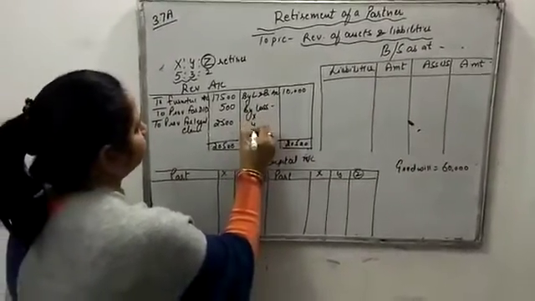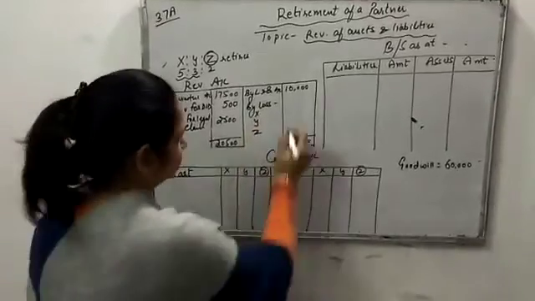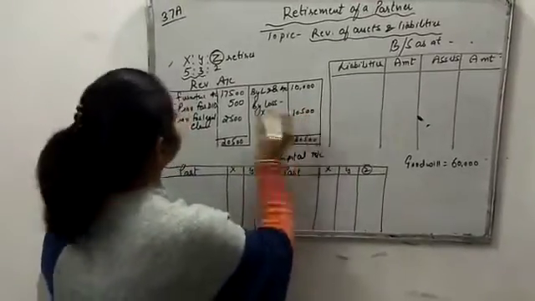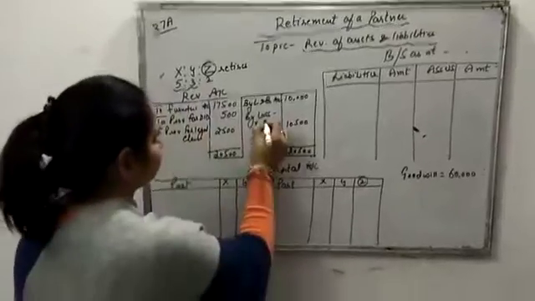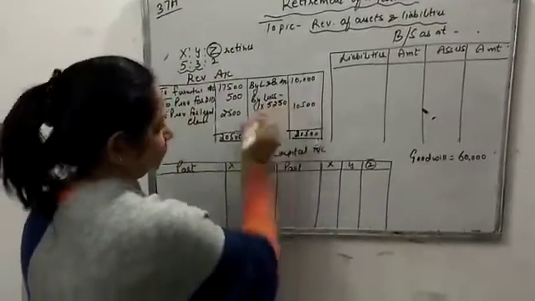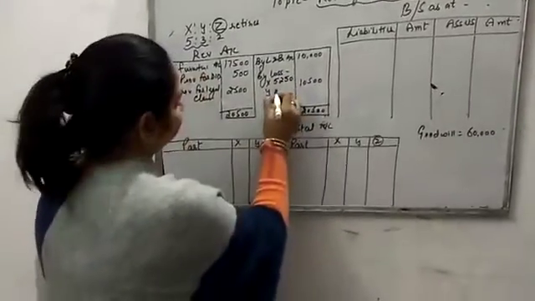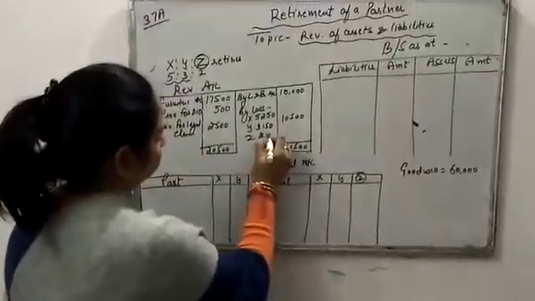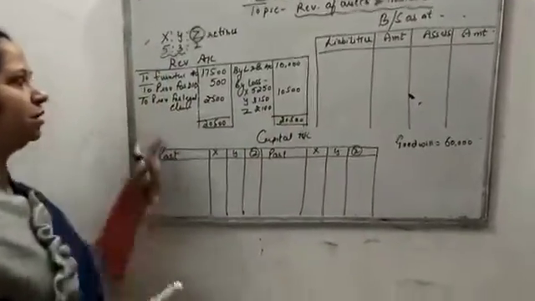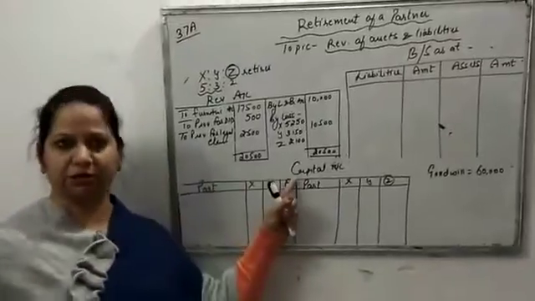It will be distributed between X, Y, and Z, 10,500 in the ratio 5:3:2. It comes to 5,250, and then 3,150, and then 2,100. So here's our revaluation account, and the loss is there.